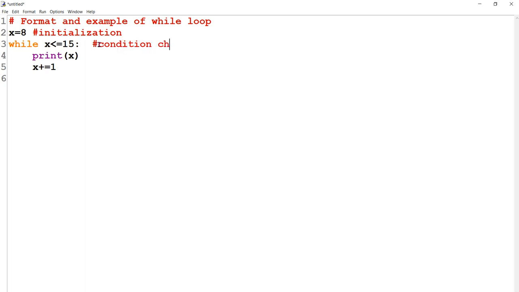The loop will be checking that x is less than 15, then the processing will continue. If x is more than 15, the condition will turn false and the process of loop will break. So initialization, condition checking, and then whatever statement we would like to add within the loop, that is compound statements, whichever group of statements we'd like to add within the loop, those are being added over here. And this is, we can say this is the updation.